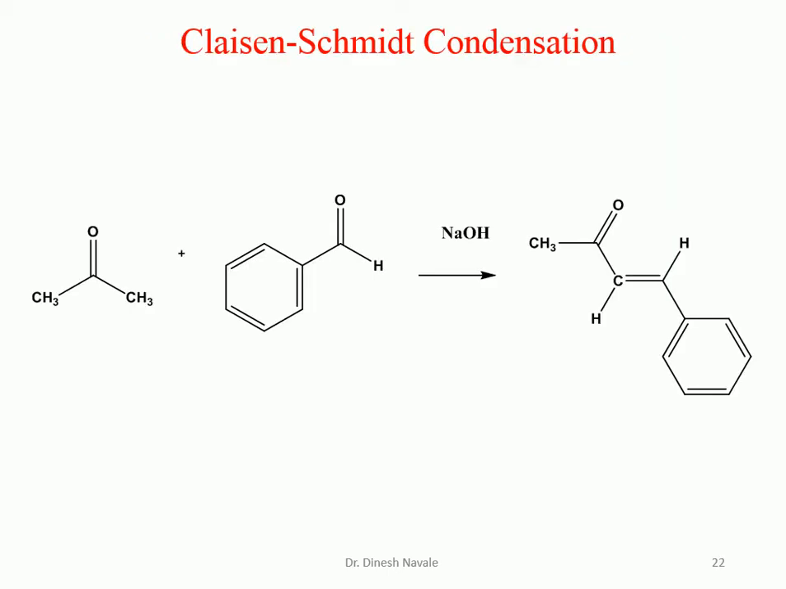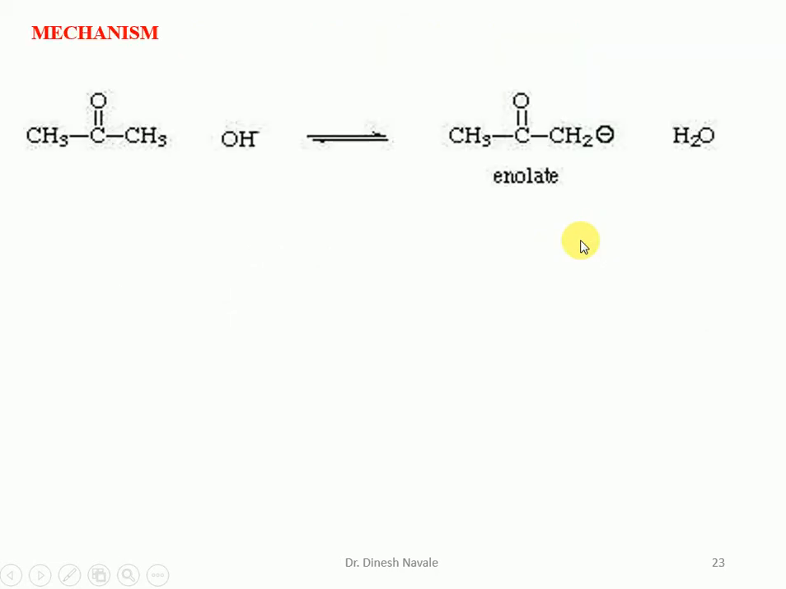So this is the general representation of the reaction with acetone as a molecule. Acetone on reaction with benzaldehyde, so two molecules. One is an aromatic aldehyde which does not contain the alpha hydrogen atom, like benzaldehyde, and another molecule is the aldehyde or ketone which contains the alpha hydrogen atom. In basic condition it will give the formation of the product. So this is the Claisen-Schmidt condensation reaction.